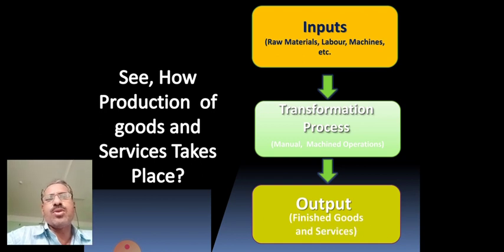That is called finished goods. Input, transformation and output. In this way, the inputs used by the firm are transformed through manual or mechanical operations in the factory to produce the finished goods. This is how production of goods and services takes place.